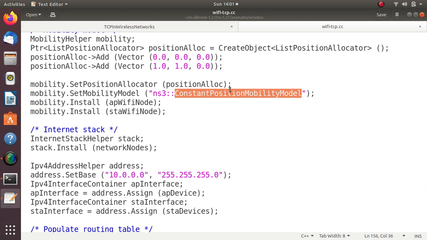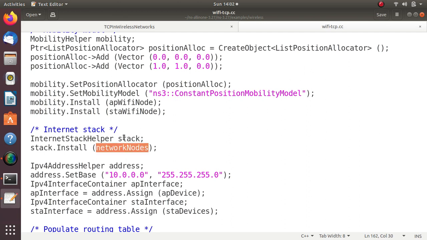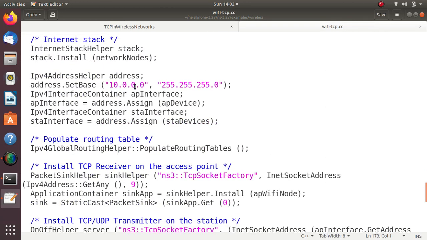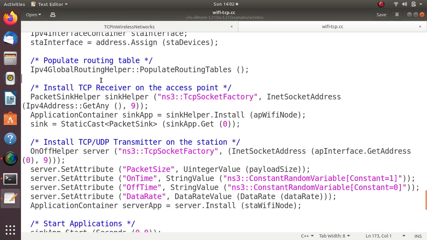We have other mobility models like the random walk 2-dimensional mobility model and the random waypoint mobility model. These are models wherein the nodes are mobile in nature, but in this case constant position means the nodes will not be moving. Next, I am installing the internet stack on both the nodes and setting the address base. I use 10.0.0.0 as the base address. Again for this you can refer to first.cc and second.cc to understand. And for the IPv4 global routing helper, if you want to establish the routing table in all the nodes, you can use the populate routing tables command.